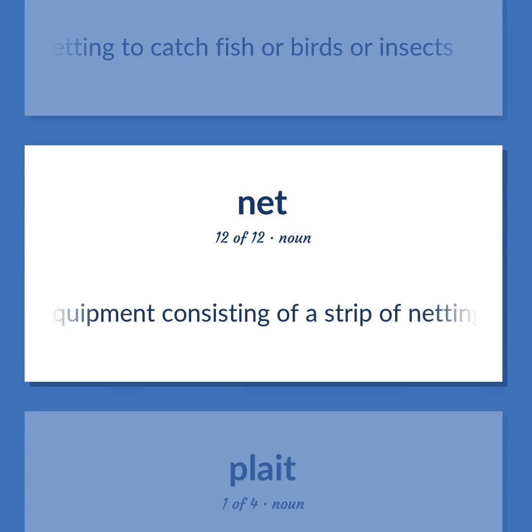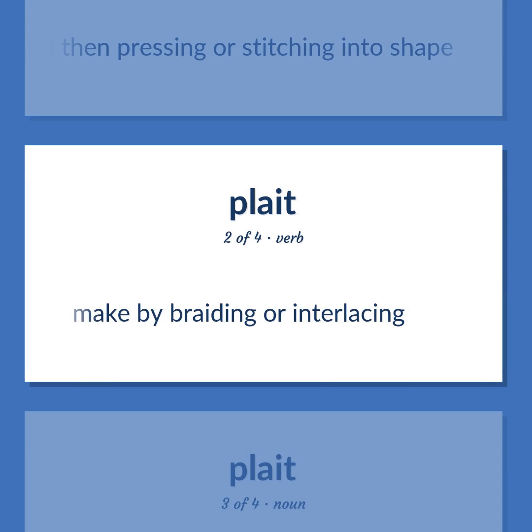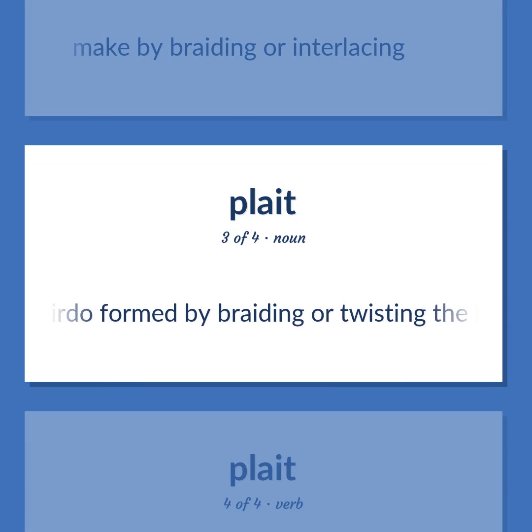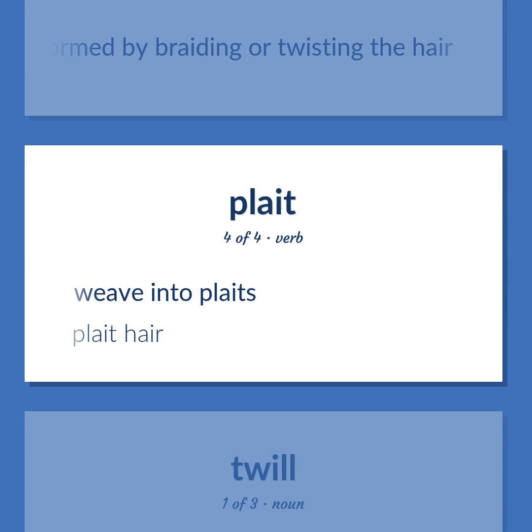Game equipment consisting of a strip of netting dividing the playing area in tennis or badminton. Any of various types of fold formed by doubling fabric back upon itself and then pressing or stitching into shape. Make by braiding or interlacing. A hairdo formed by braiding or twisting the hair. Weave into plaits. Plait hair.